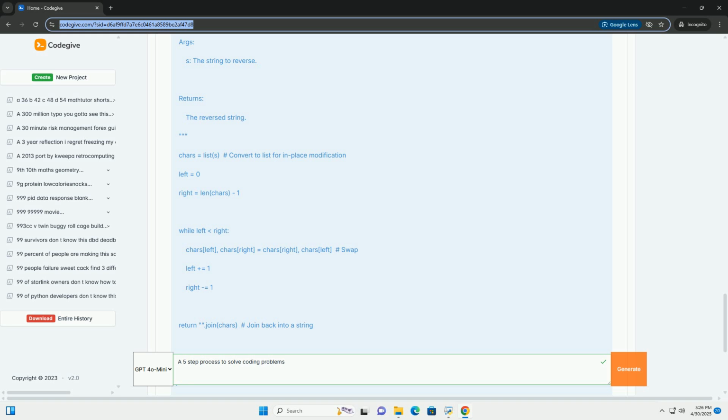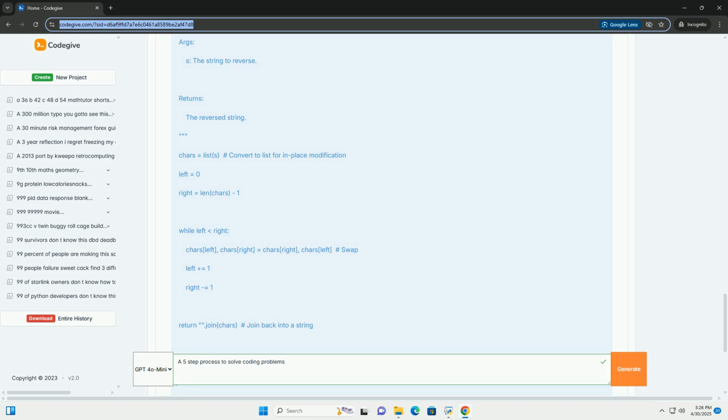Move the pointers towards the middle until they meet. Join the list of characters back into a string. Pseudocode. 3. Implement the solution, Python. 4. Test your solution. 5. Optimize and reflect.